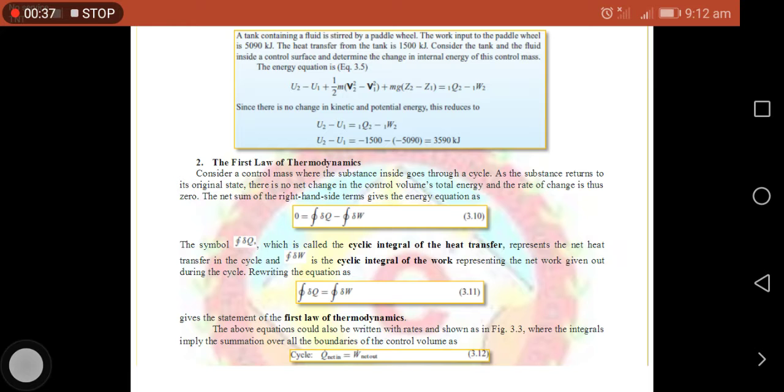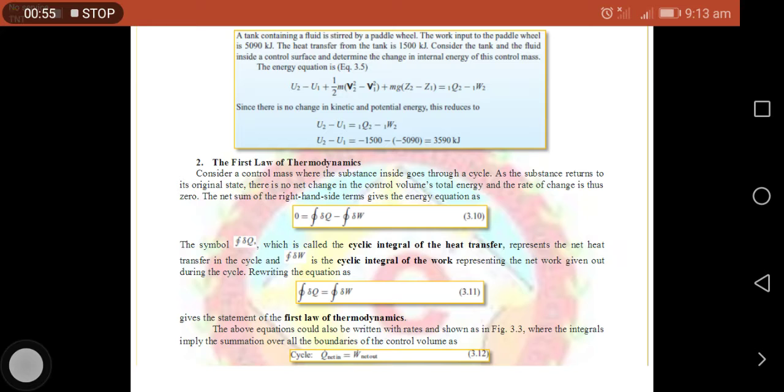Naging kuha na lang siya ngayon dito sa equation number 3.10, naging 0 na lang siya, equals to closed integral of gradient of Q minus closed integral of gradient of W. So, bakit?